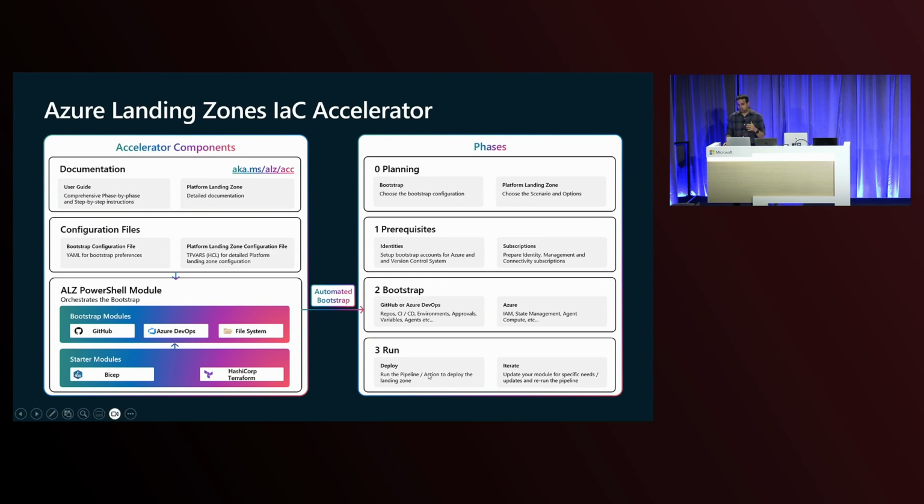And then last but not the least, once that bootstrapping is done, then you run your pipeline or your GitHub action to basically do the deployment. So that's about the IAC accelerator.